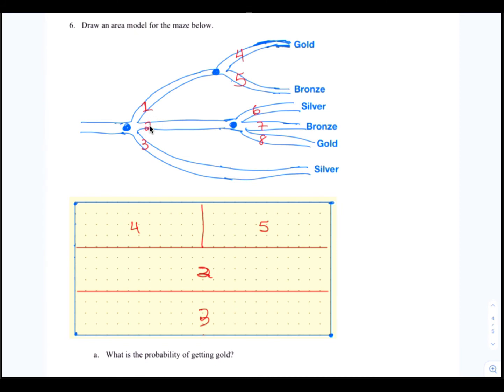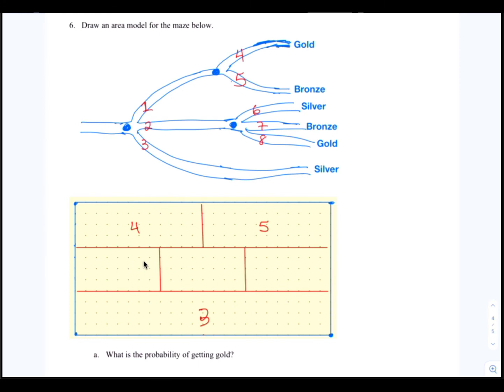Now let's go to path 2. Follow path 2 until it splits. Now this splits into 3 paths, and those paths are 6, 7, and 8. So what we'll need to do is erase the 2 and split it into 3 equal parts. So let's erase path 2, and now we're going to split this area into 3 equal parts.